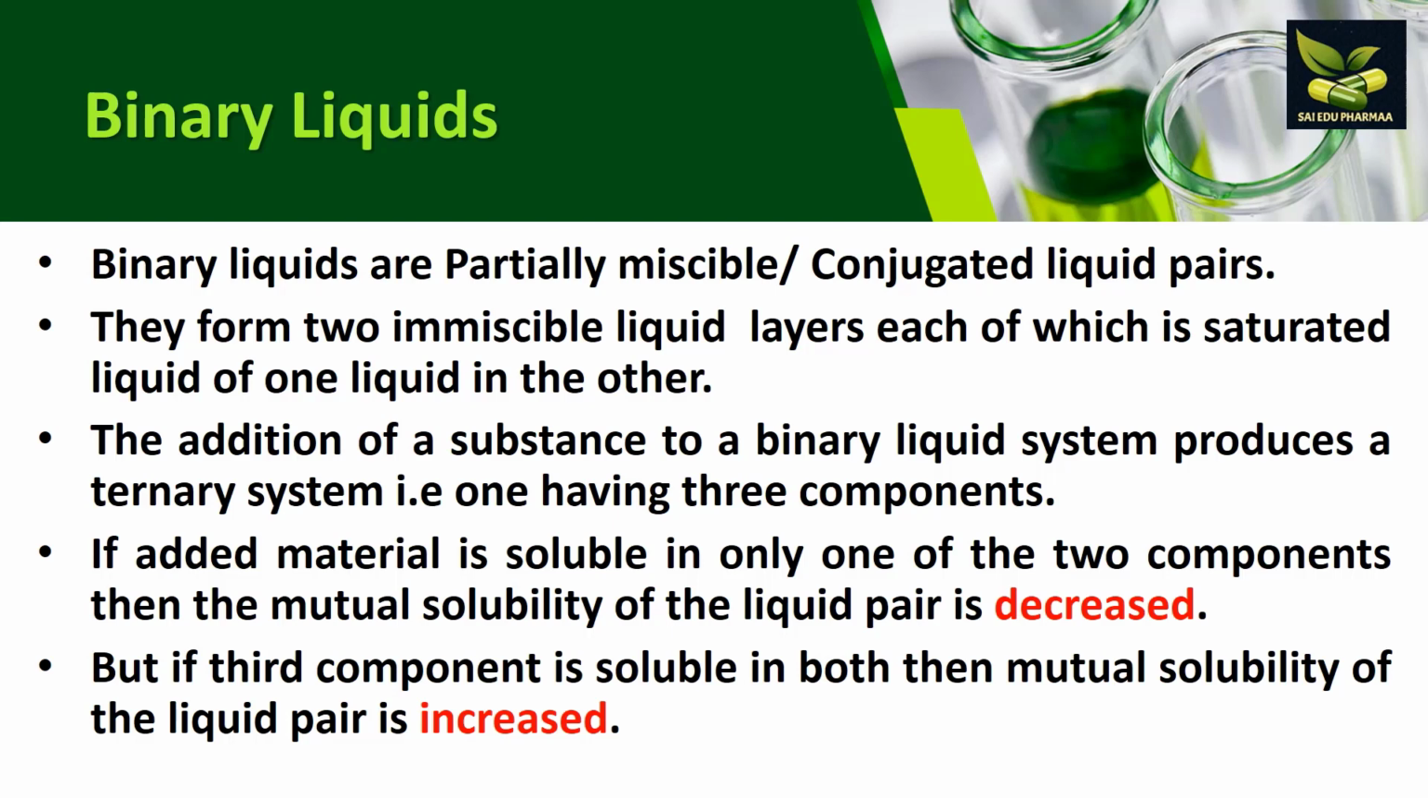Now here there is one more important point. If in the binary liquid we add a material which is soluble in only one of the two components, then the mutual solubility of the liquid pair is decreased. But if the third component that we are adding is soluble in both the components, then the mutual solubility of the liquid pair is increased.